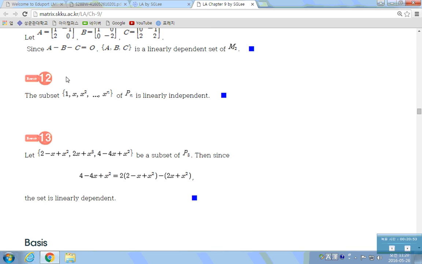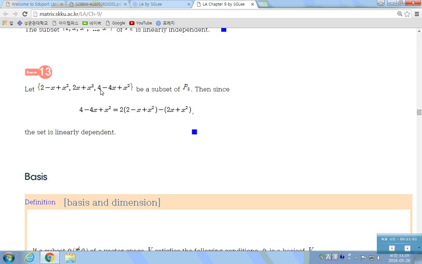That means these are linearly independent vectors in Pn. Now let this set of three vectors be a subset of Pn. Then one vector can be written as a linear combination of the other two, so these are linearly dependent.